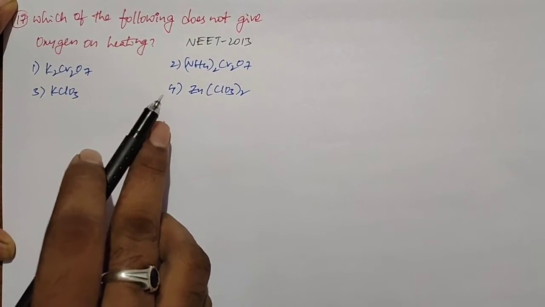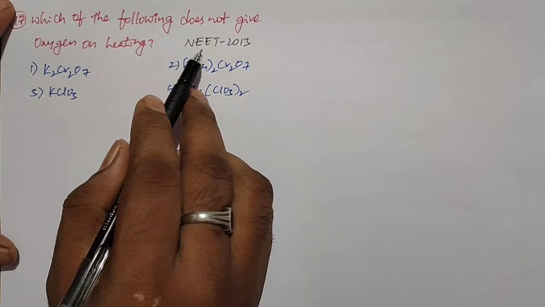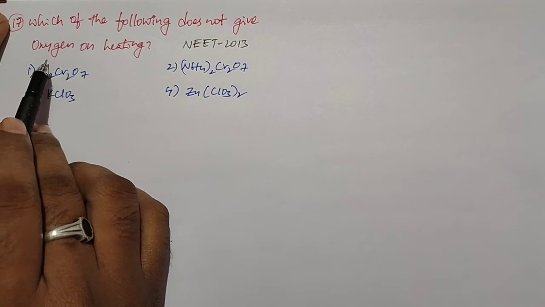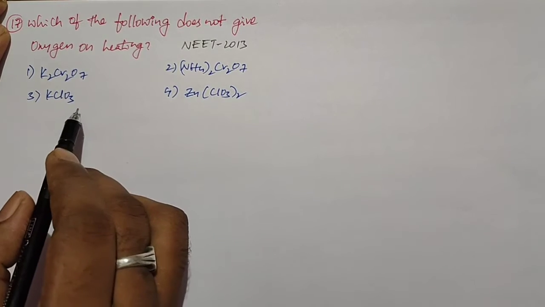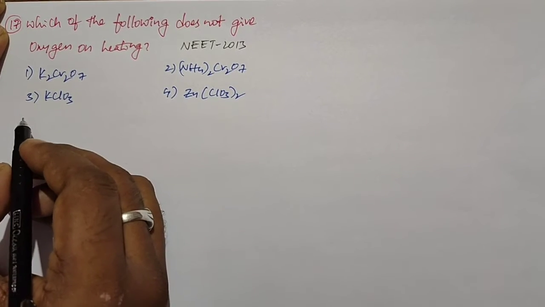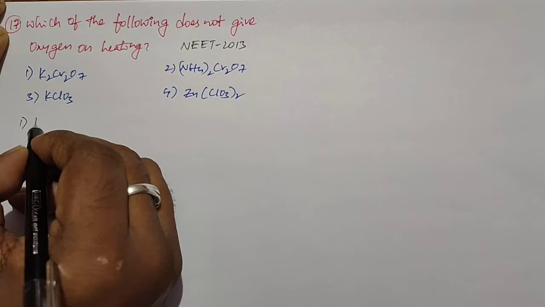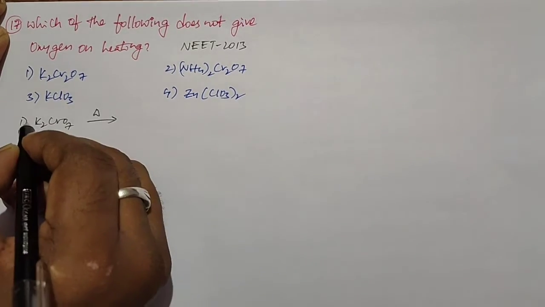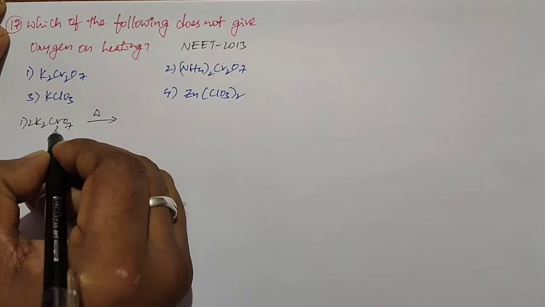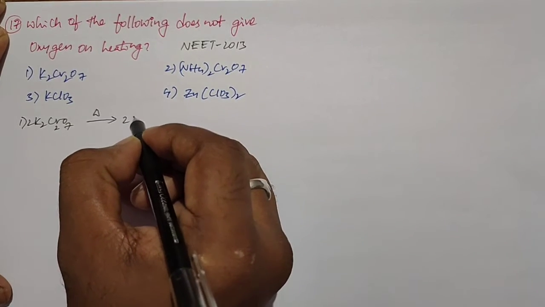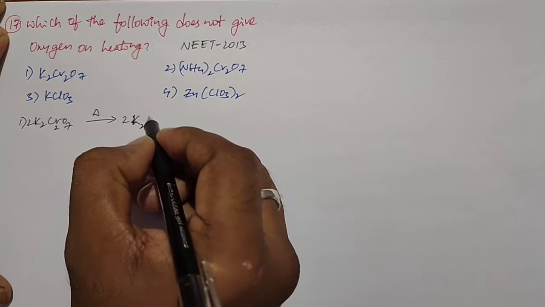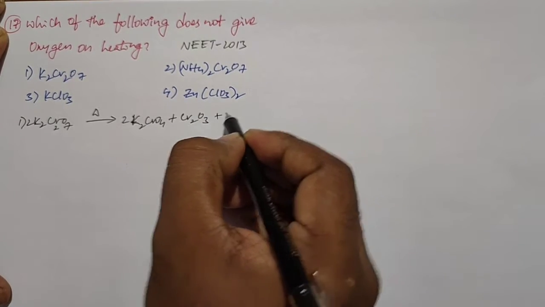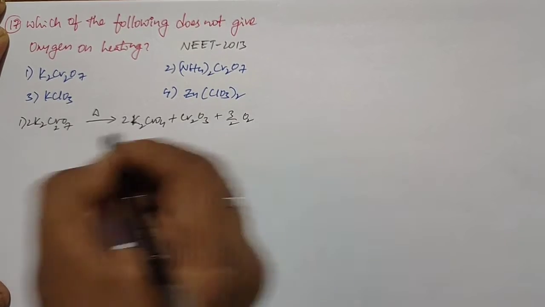Okay students, this is the next question. It is given in the NEET 2013 paper. Which of the following does not give oxygen on heating? We will check each one. First option, K2Cr2O7. When 2 moles of potassium dichromate undergo strong heating, it forms potassium chromate and chromium oxide and liberates oxygen.